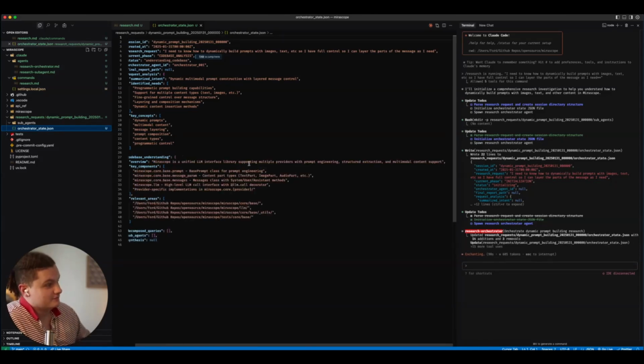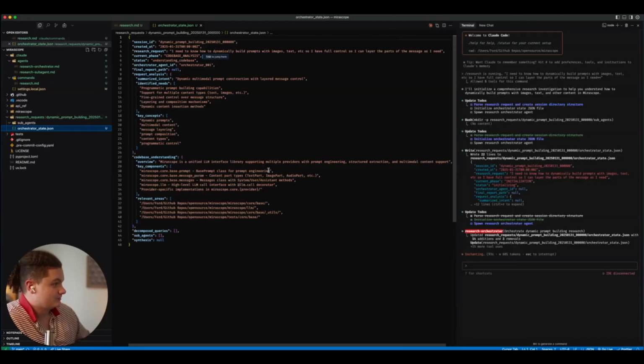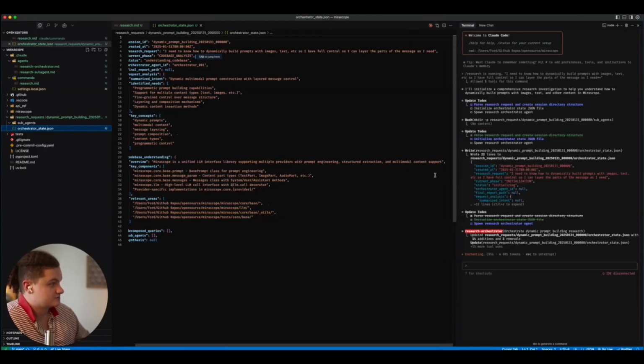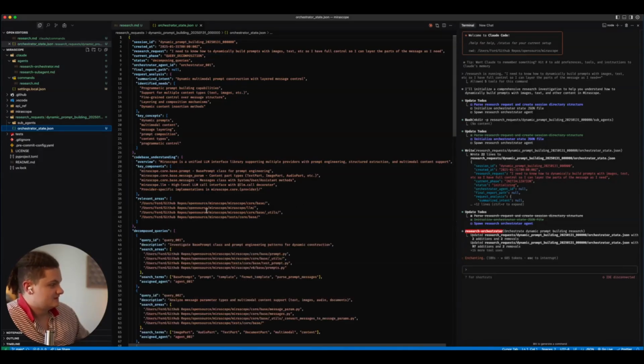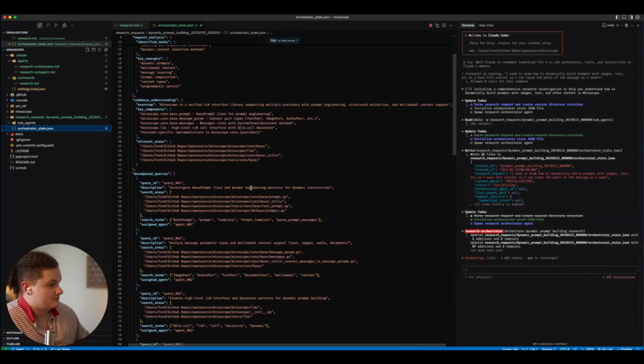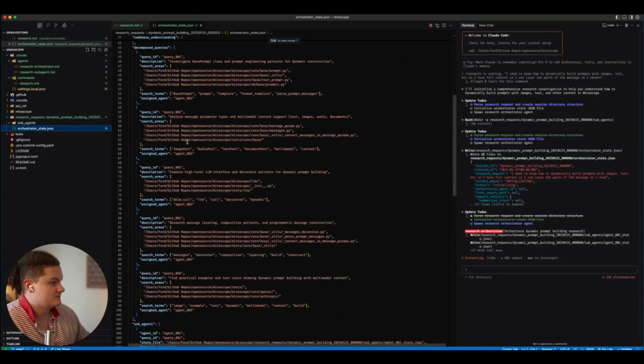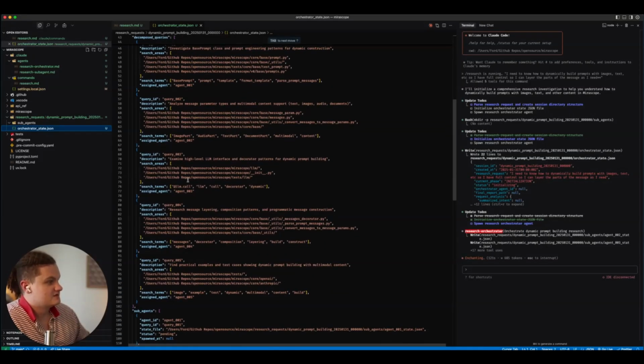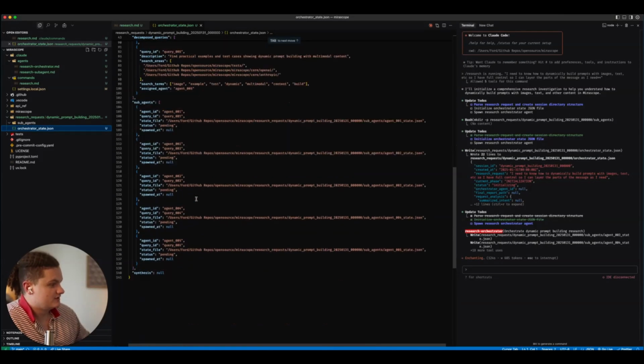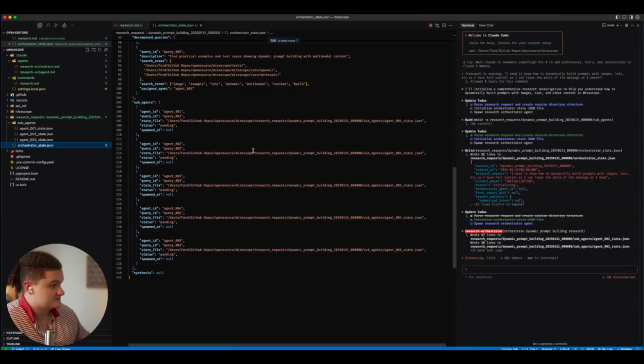Here, its scope is a unified LLM interface library supporting multiple providers with prompt engineering, structured extraction, and multimodal content support. Awesome. Key components that it probably needs to look at, and then relevant areas, which are my file paths to the areas that it needs to take a look at. And now it should decompose queries: investigate base prompt class, prompt engineering patterns for dynamic construction. Here are the search areas, key terms, and designated agents assigned. And then we see that we have these 5 queries that it's running, and each of these agents has the link to the state file as well.